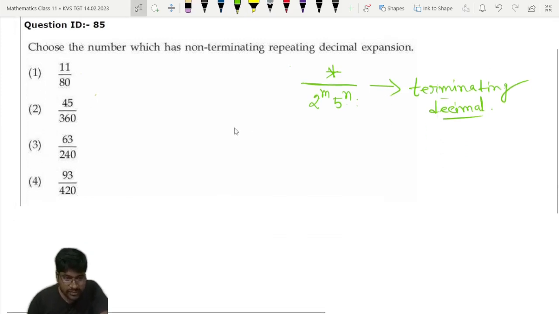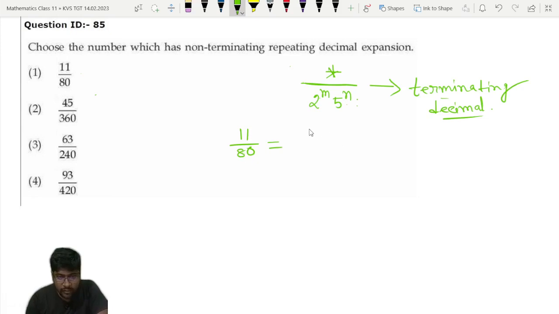The first option is 11 by 80. So 80, how can we write it? 2 into 40, 40 is 2 into 20, 20 again I can write 2 into 10, and 10 is 2 into 5.